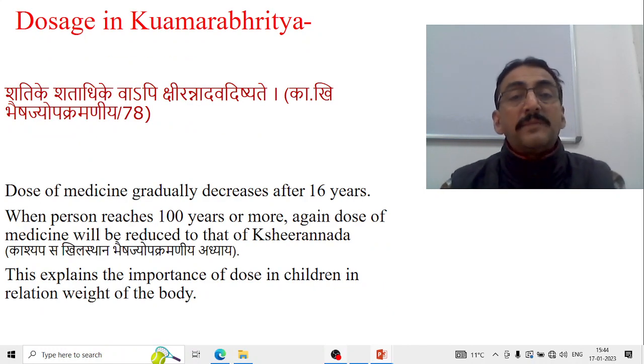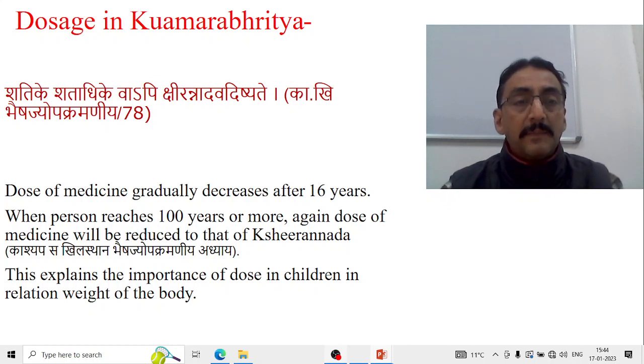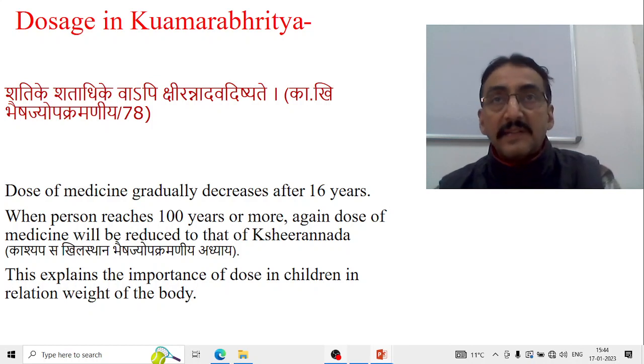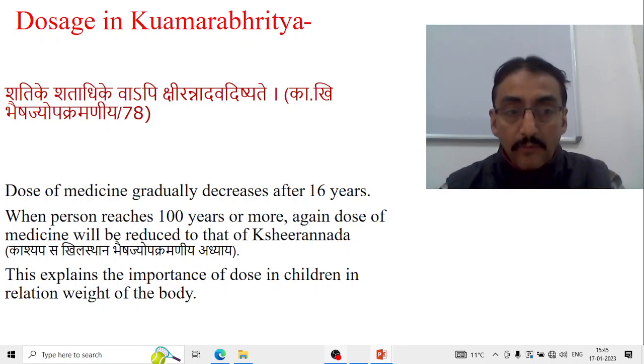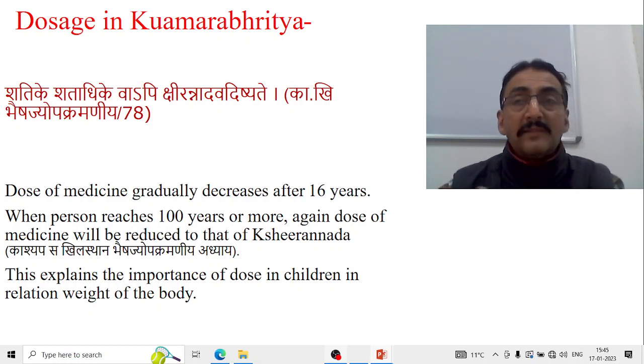Now again, Kashyapa says, "Shatake shatadike va api kshirannada avishyate he." Again, Kashyapa, Kilasthana, Beshajapakraniya Adhyaya. He says that the dose of the medicine should be gradually decreased after 16 years. The same has been told by Yogaratnakar also. Kashyapa says, when a person reaches 100 years or more, the dose of the medicine will be reduced to that of kshirannada. That means when a person reaches 100 years or even more, as we gradually decrease the dose as old age starts, the dose of the medicine will reach the dose of kshirannada at the age of 100 years.